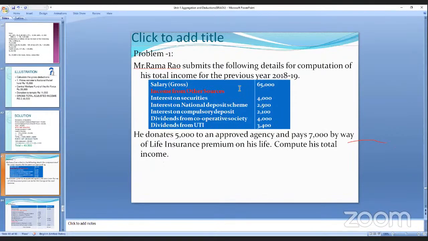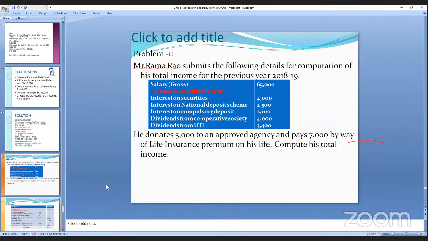How can you show this? For the life insurance premium, what is the section? Life insurance premium is where you are investing. Donation is 80G. What is the deduction for a life insurance premium? 80C. Very good, Suman. It is 80C. Now we'll see this problem.